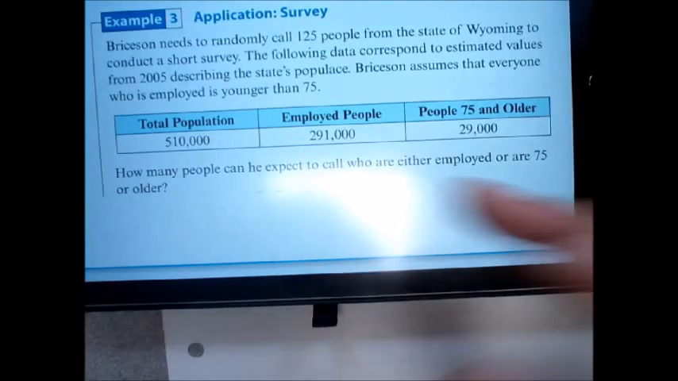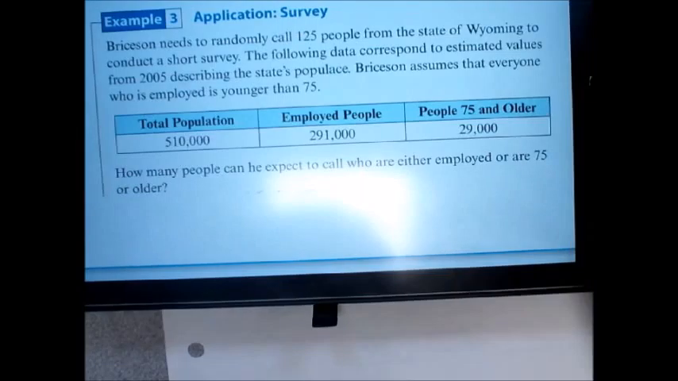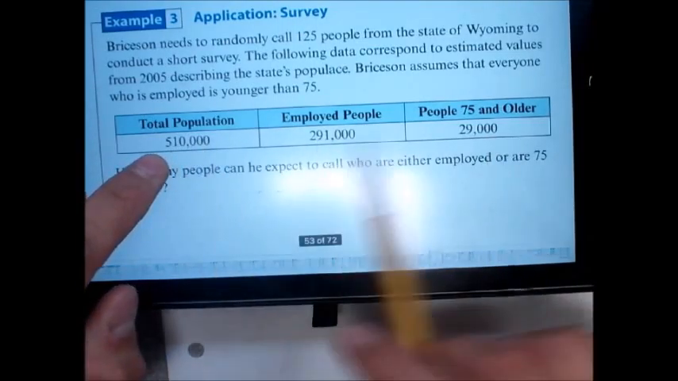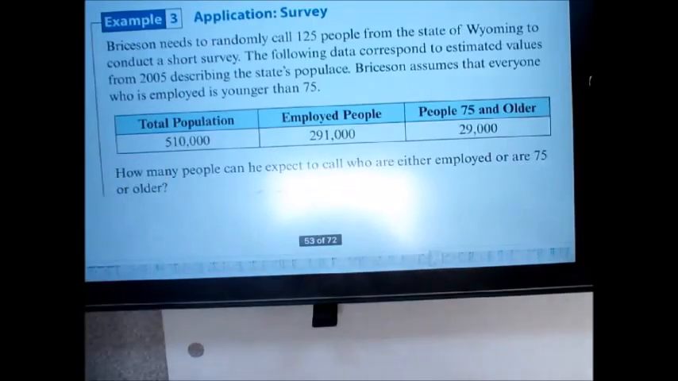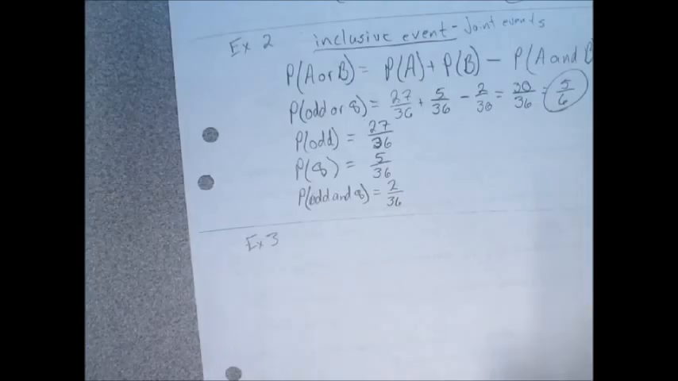So it says how many people can he expect to call who are either employed or are 75 or older. Take a look at the population. Total population, what does that mean about the other people that are involved in this population? Because they're unemployed, right? They're unemployed and under the age of 75. Maybe they're still kids.